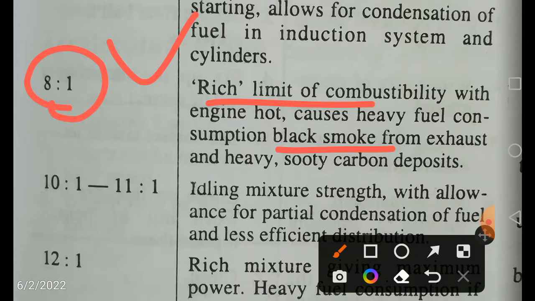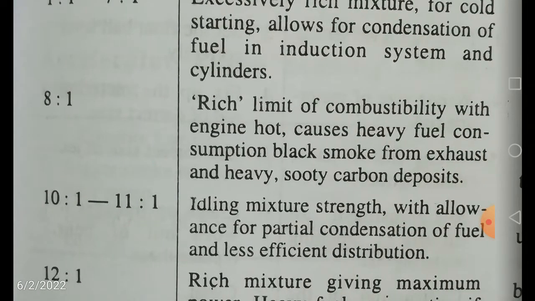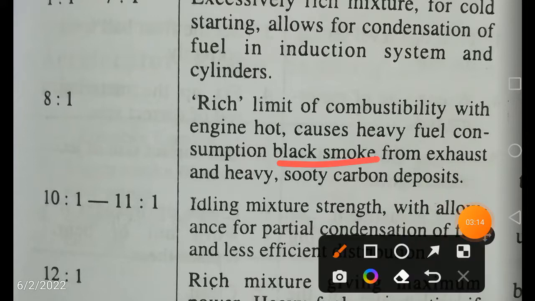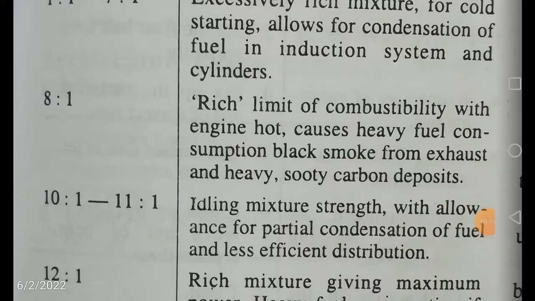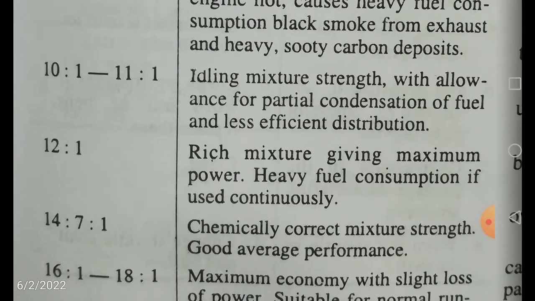It is required for cold starting conditions. 8:1 is going to result in black smoke. Let us underline this. Let us not go into the details, but simply remember these ratios, because you can get a question on the different air fuel ratios and their running conditions.